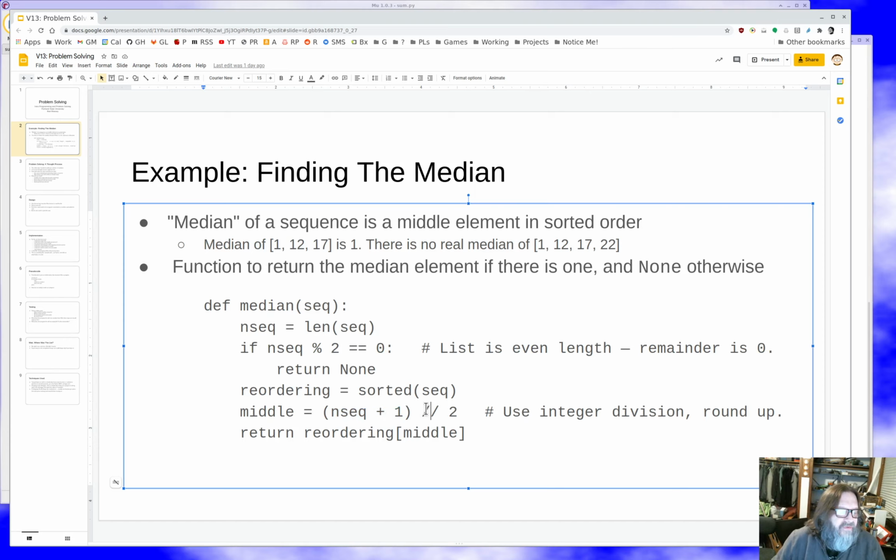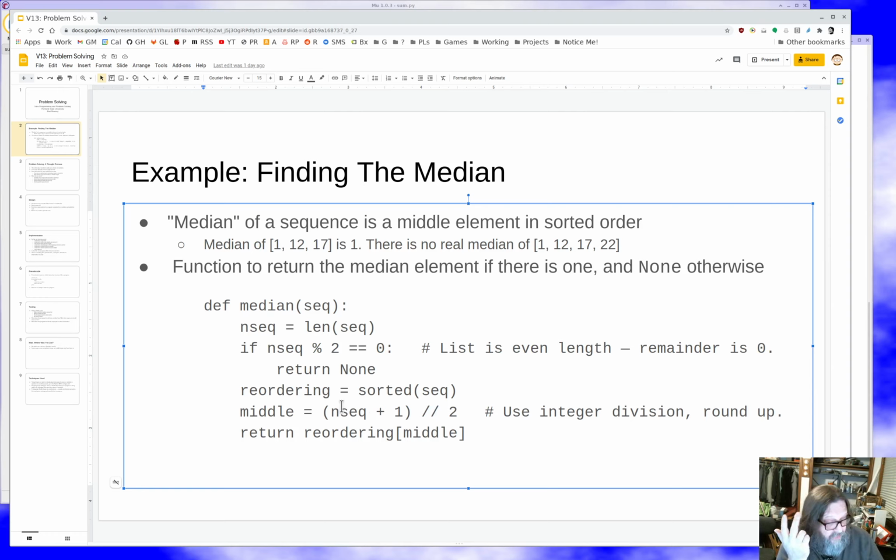And then we're going to divide by 2, rounding down. So effectively it rounds the original answer up. This double slash is Python's integer division operator. It divides by 2, throwing away any fraction.